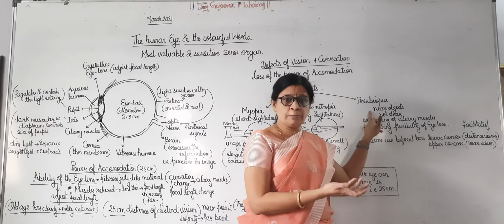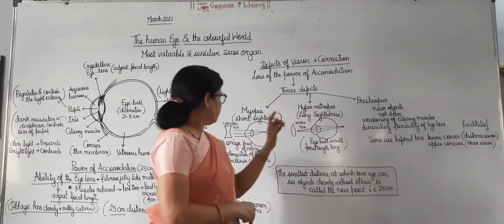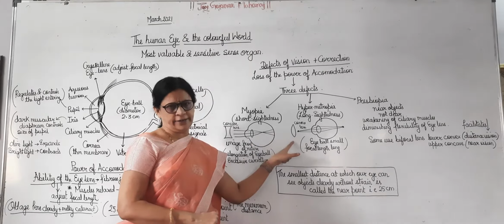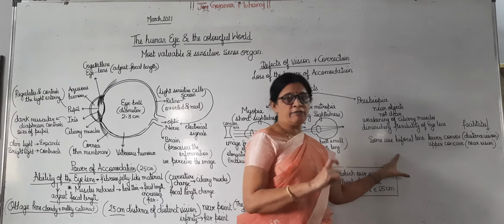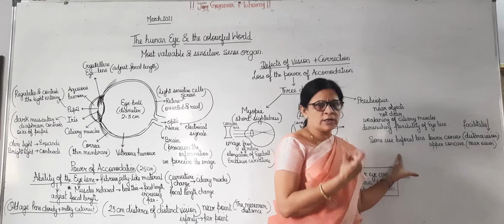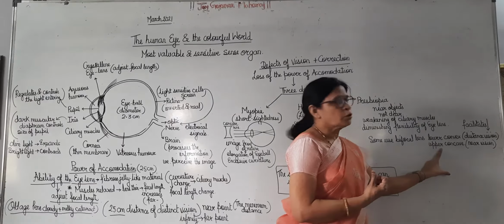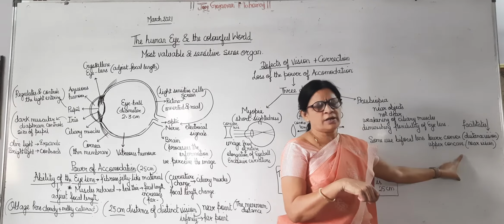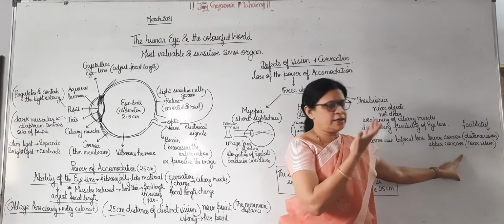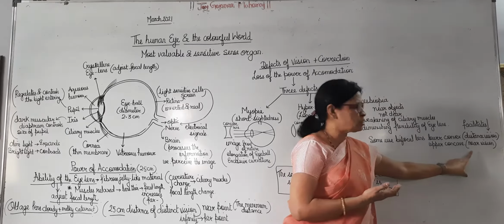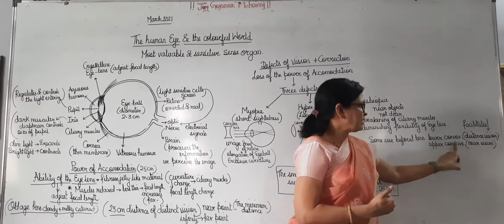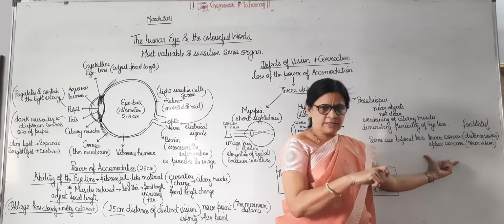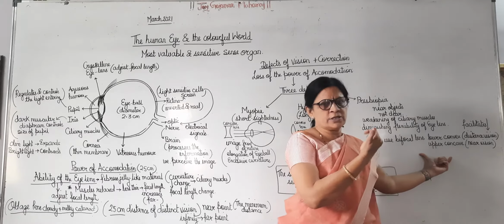Okay, and there are also some persons who have both defects, myopia and hypermetropia, meaning short sightedness and long sightedness. At this time, they have to use a bifocal lens. In this bifocal lens, the lower side has a convex lens and the upper side has a concave lens. So when someone is reading, they use the convex lens, and for seeing distant objects, they use the concave lens. So the lower part of the bifocal specs is a convex lens, and the upper part is a concave lens.